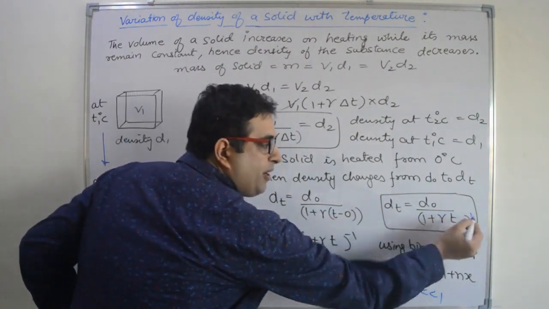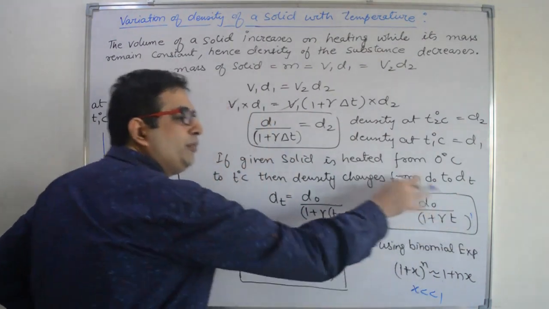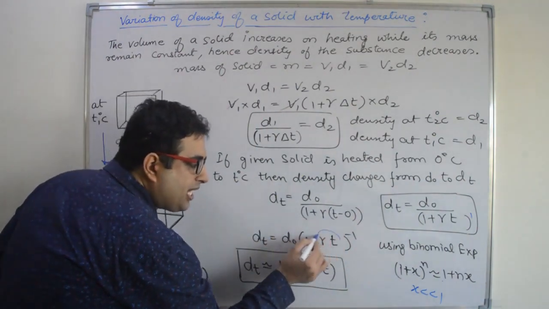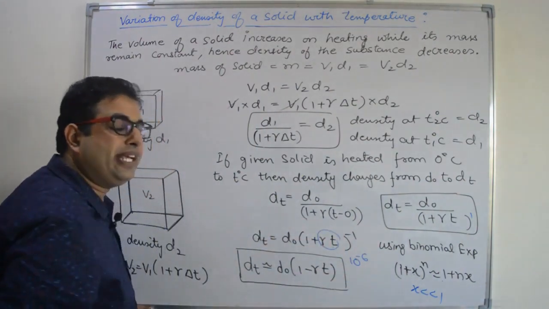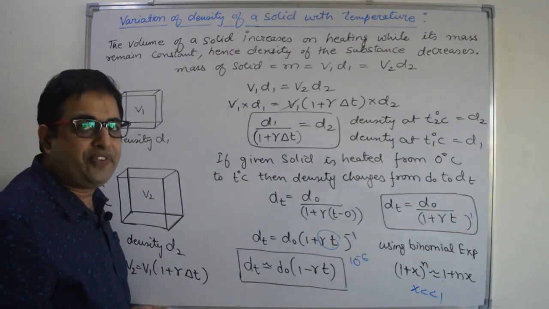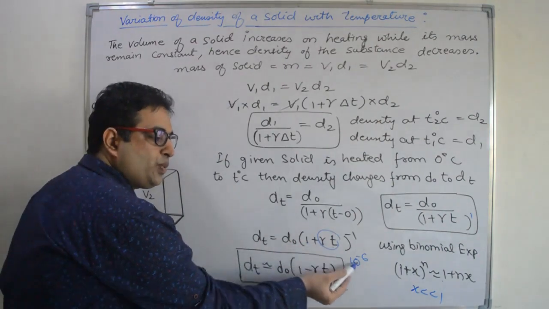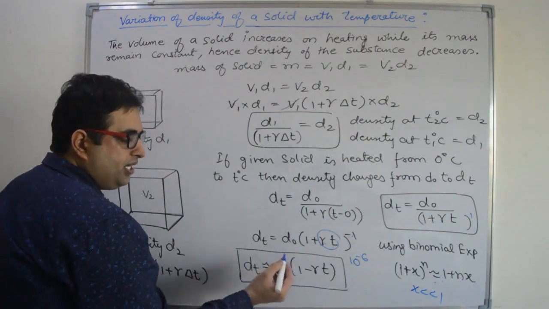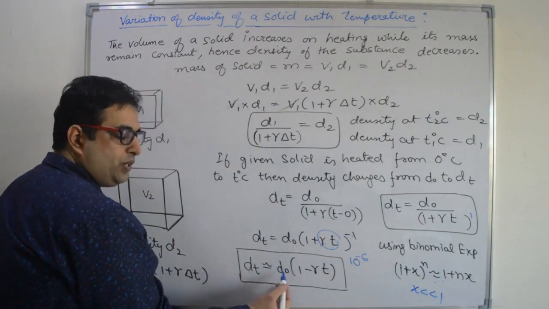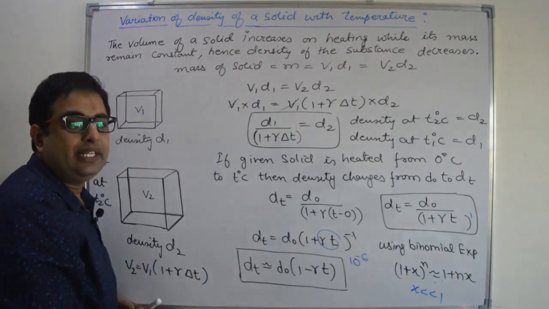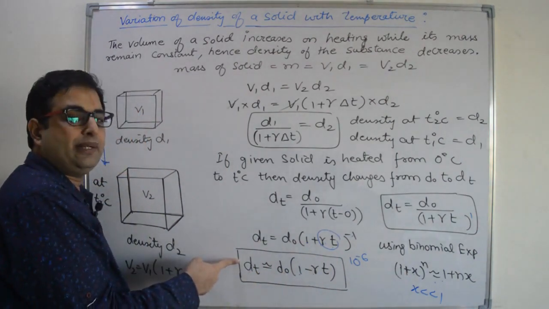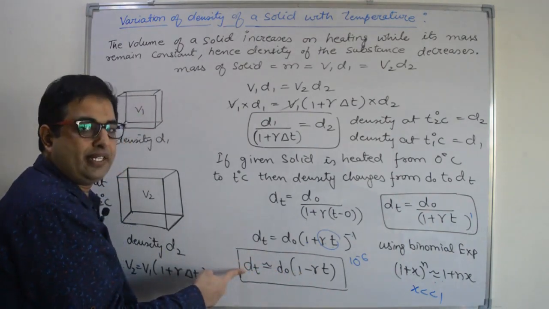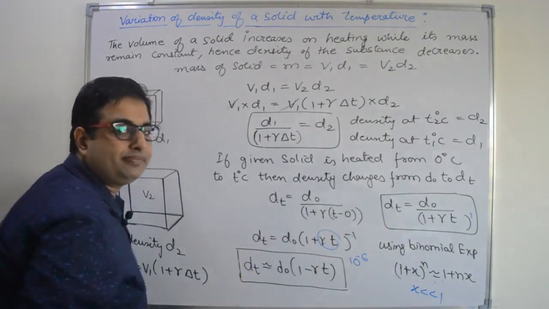So move this, it is power 1, move this relation to the numerator. So we will get 1 + gamma into T to the power minus 1. Because gamma value is very small, gamma range is nearly 10 raised to power minus 5 or minus 6, so this is very small as compared to 1. So we can use this relation, power will come in multiplication. We will get d_T is equal to d_0 (1 - gamma T). This is density at temperature T, this is density at 0 degree Celsius, and this is the approximate result. And this is the exact result. Right?